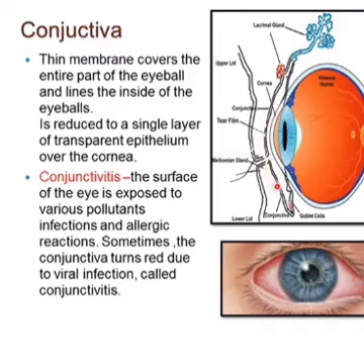Now we are very familiar with the term conjunctivitis. What is it? Here you see in this eye, the white portion has become reddish in color. It might be due to exposure to several pollutants, infections or allergic reactions. Sometimes the conjunctiva turns red due to viral infection also. So this is called conjunctivitis.